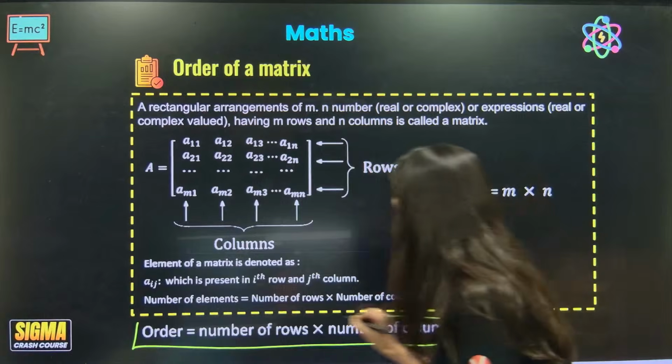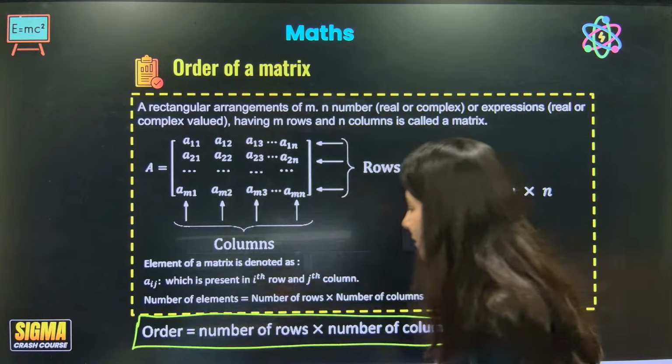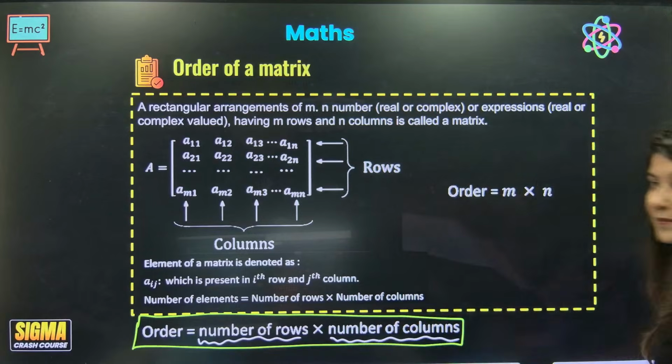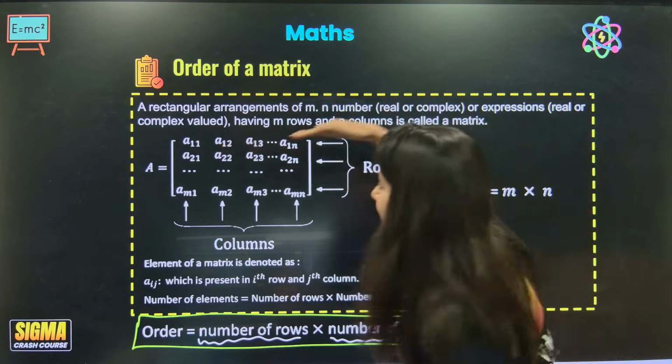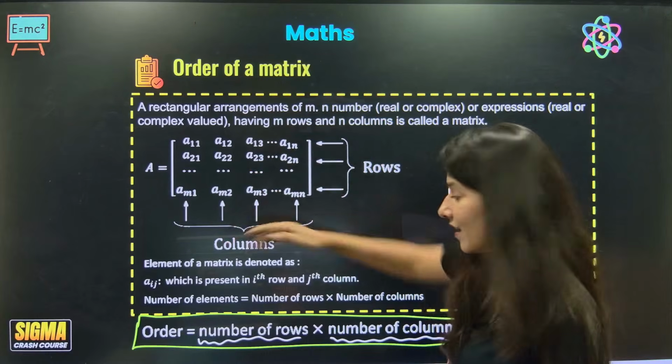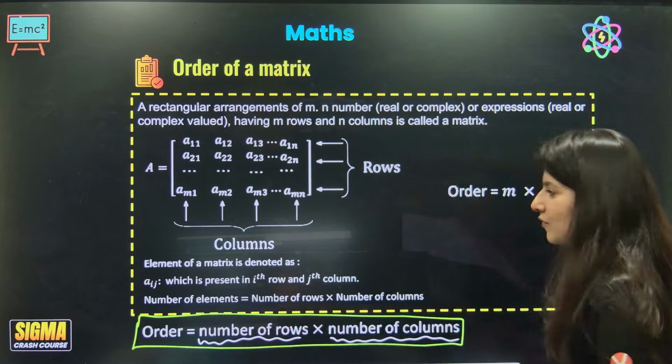What is the order of a matrix? Order of a matrix is the number of rows multiplied by the number of columns. Number of rows you count horizontally, so number of rows cross number of columns.